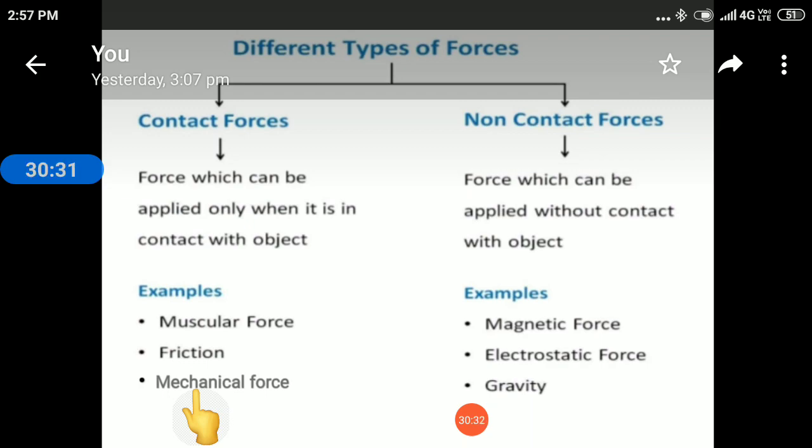So children, this is all about force. We have studied what is force, what are the causes and effects of force, and what are the types of force. I hope you all have understood till here.